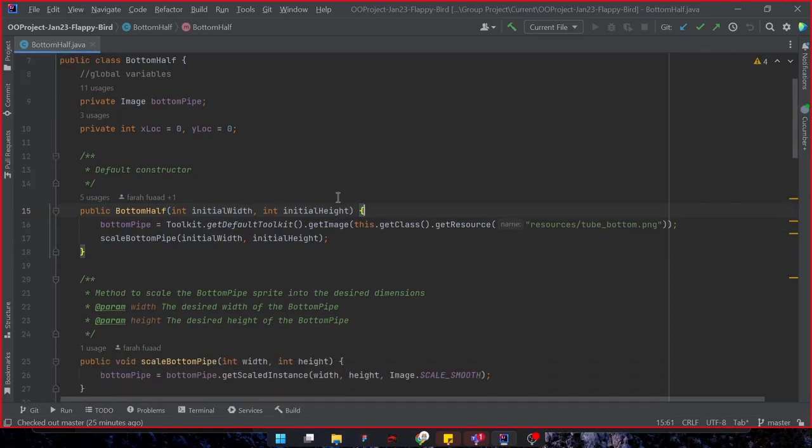Moving further, the constructor for this class takes two integer parameters that represent the initial width and height of the image. Inside the constructor, we initialize the bottom pipe image using the toolkit class and the getResource method to load an image file. We then call a method called scaleBottomPipe to resize the image to the desired dimensions. The scaleBottomPipe method takes two integer parameters for the new width and height of the image, and it uses the getScaleInstance method to create a new image object with the desired dimensions.